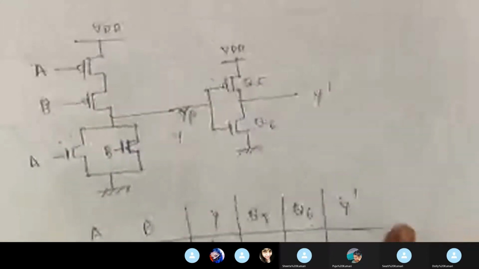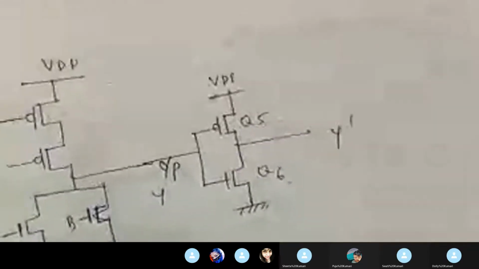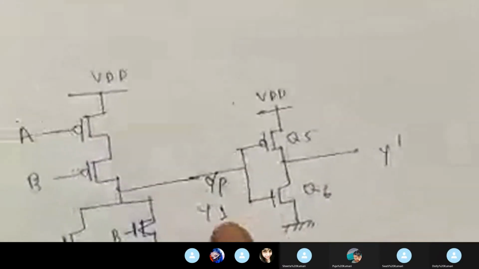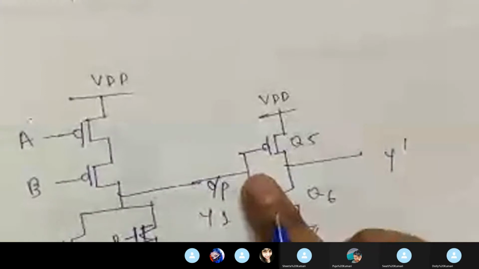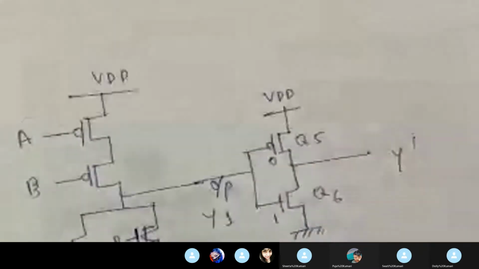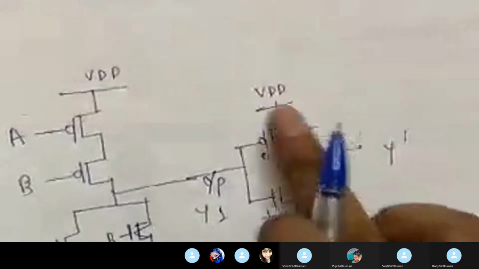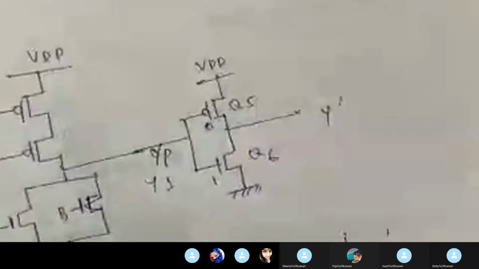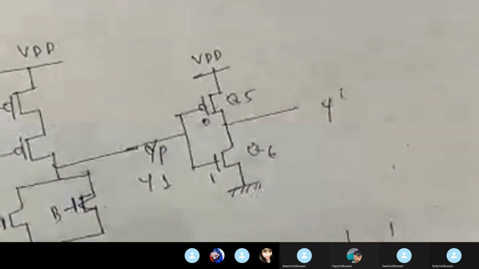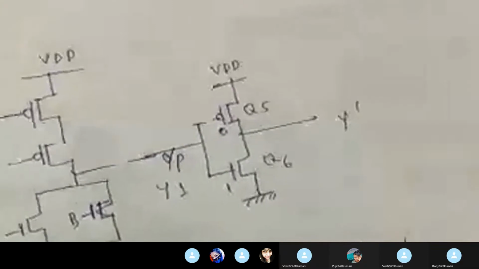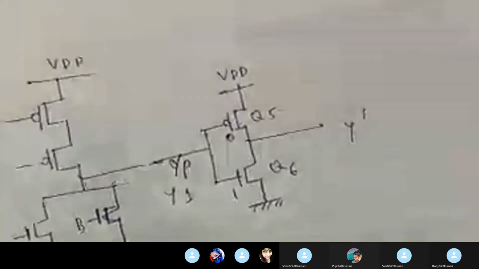See, from here what will happen? When the output of the NOR gate is 1, which I am giving as input to the inverter, here it is 1, meaning this will become 0 and this is 1. As this is 0, this is an open circuit, it will not draw current from VDD, and this is 1, it will draw current from this side. It will become 0. So Q5 is off and Q6 is on.